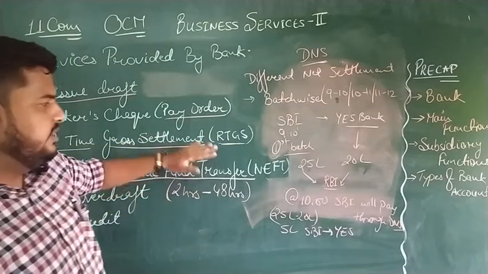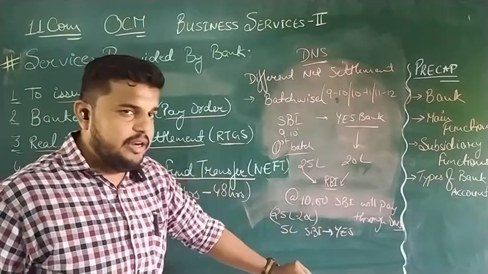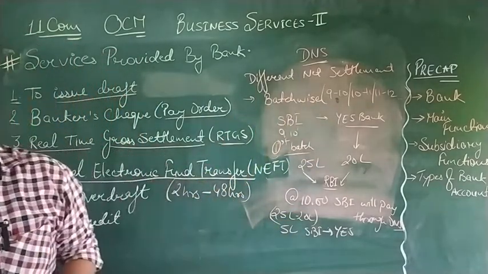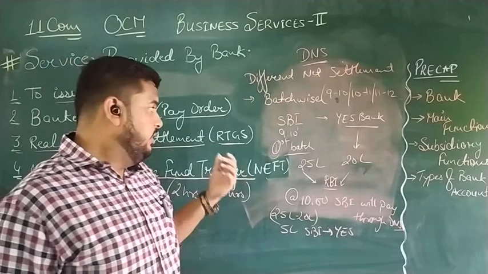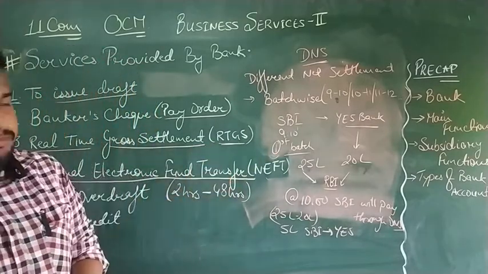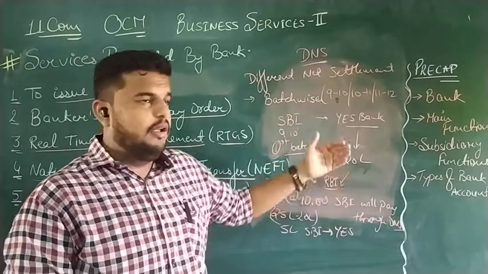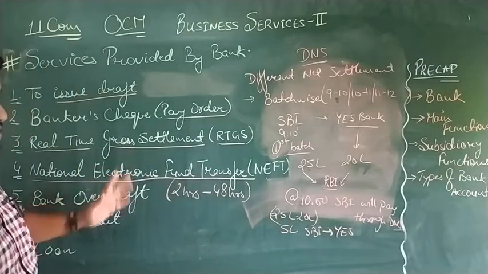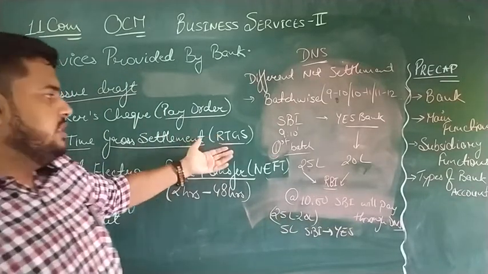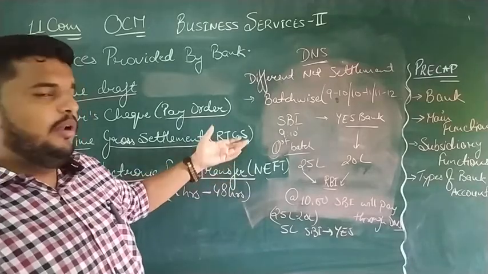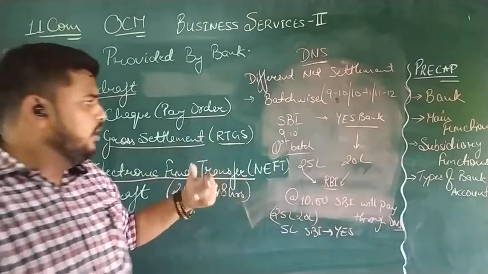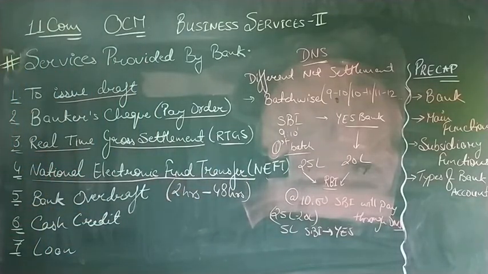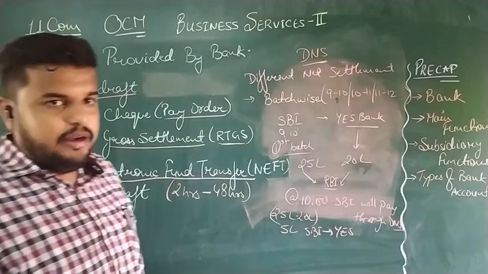So this was the difference from RTGS. In RTGS, the amount is transferred on a real-time basis. They don't wait for batches. In NEFT, we have to wait for batch-wise transfer. And in RTGS, no settlement is done, no clubbing of entries is done. In NEFT, we club the entries, then find the deferred net settlement, and then transfer the amount. So these were the two major differences. Other minor differences are the limit: maximum no limit, minimum 2 lakh in RTGS; maximum 2 lakh, minimum no limit, 1 rupee, in NEFT. Okay, so these are the two major fund transfer systems prevailing in the country right now.